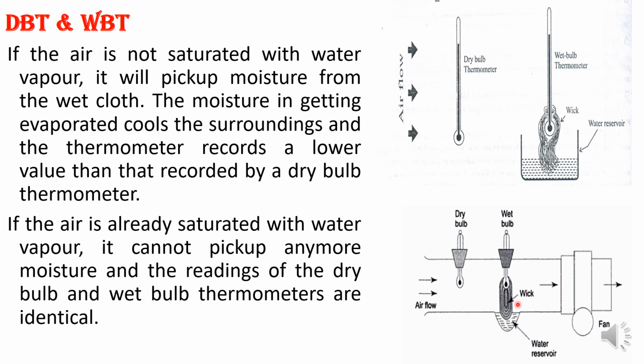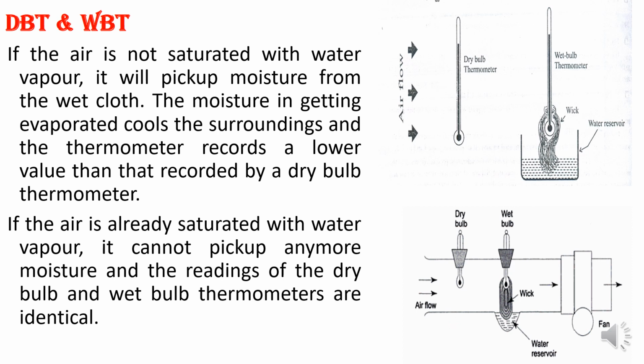And one more is the sling psychrometer, which I have not explained or shown over here. This is a representative, a normal psychrometer. I have not explained the sling one because it is one and the same, just a difference in the method of measurement. That's it. Okay.